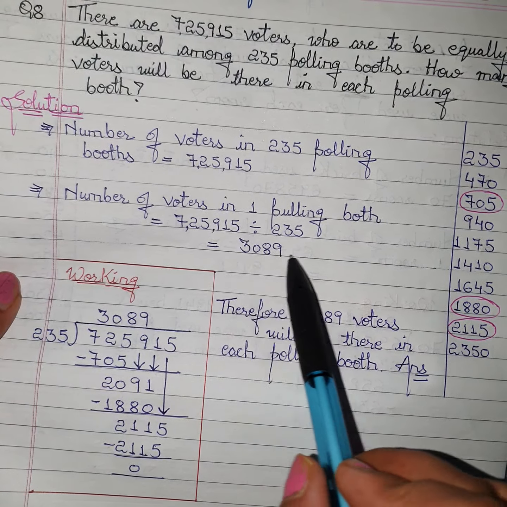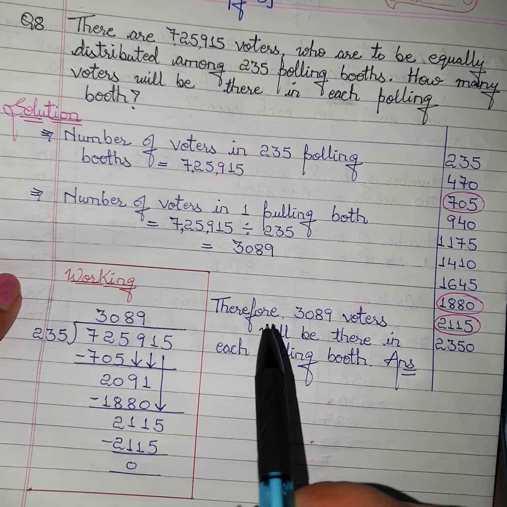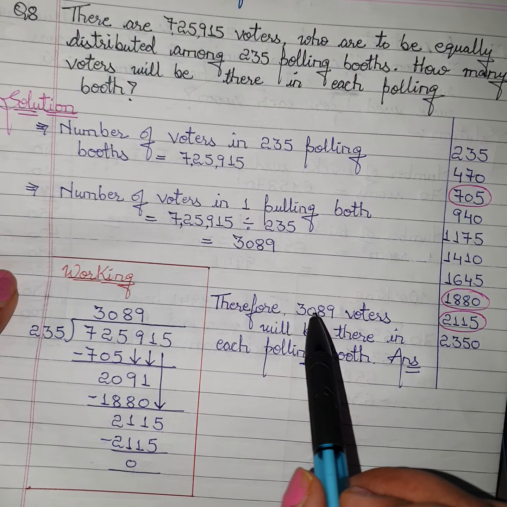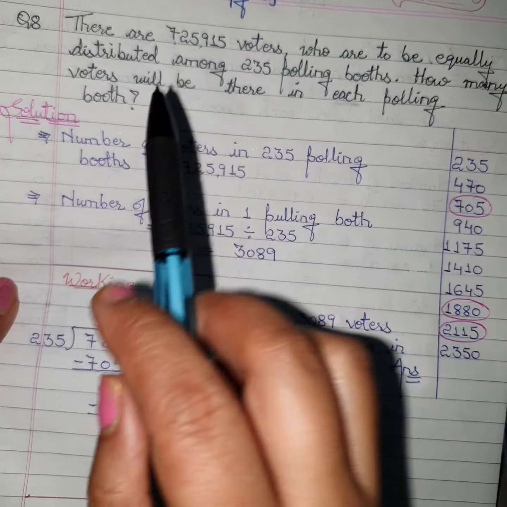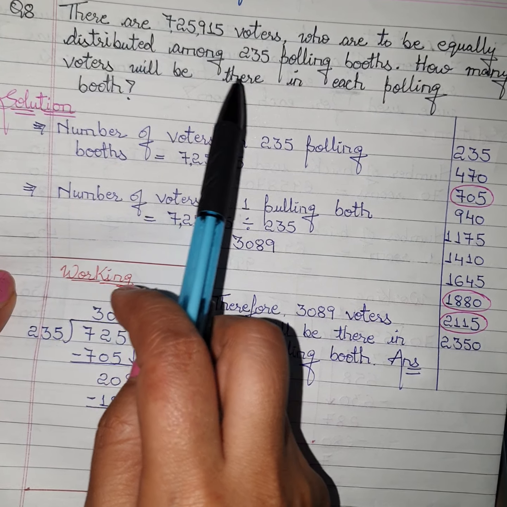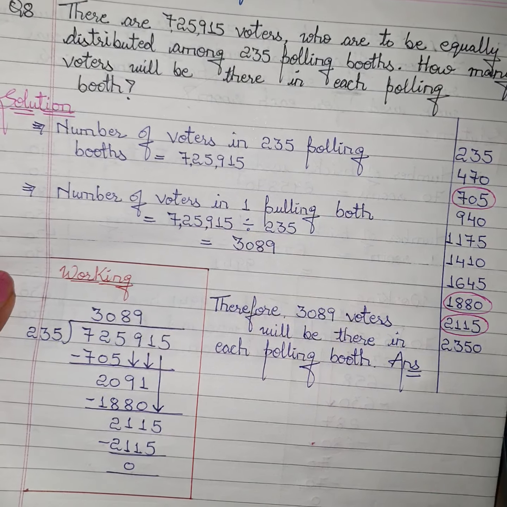3089 will be the answer. And how will we frame the final statement? Therefore, firstly 3089, then from the question, voters will be there in each polling booth.